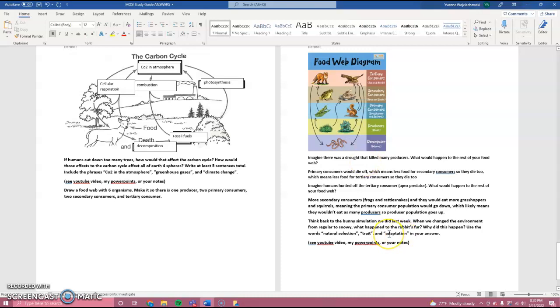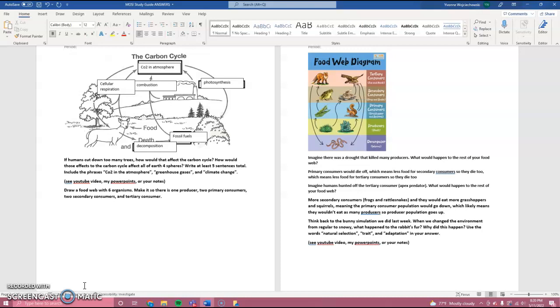Let's see. Thinking back to the bunny simulation that we did last week, when we changed the environment from regular to snowy, what happened to the rabbit's fur? Why did this happen? Use the words natural selection, trait, and adaptation in your answer. So, the bunnies. We gave them a gene that could turn their fur white. And what we saw is when we gave them this mutation and we changed the environment to the snowy environment, it was whiter because it was covered in snow.